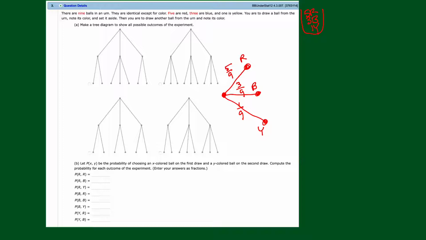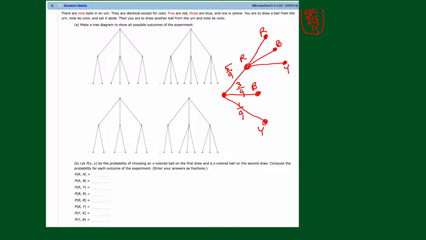Okay, now we take a second draw. Now, what if we get a red on the first draw? We go in for a second draw. We leave that one out, right? So there's 8 balls left. There were 5 reds. We got a red, so we're going to leave the red out. So there's 4 reds left. So here's what could happen on the second draw. We could get a red, a blue, or a yellow, right?